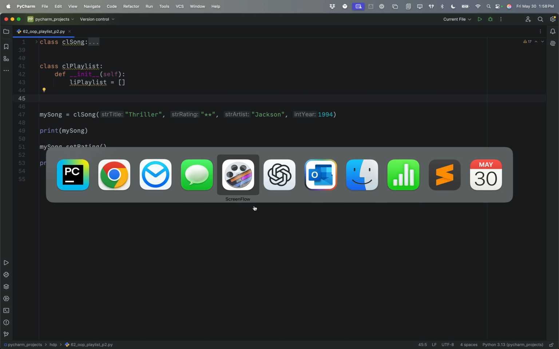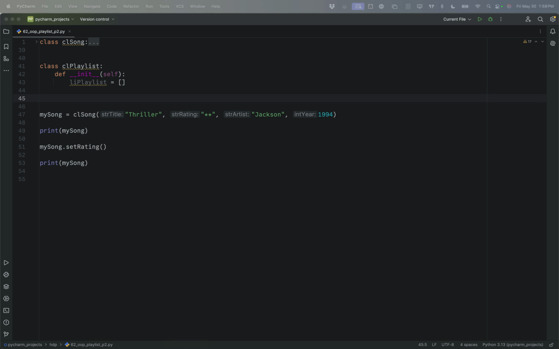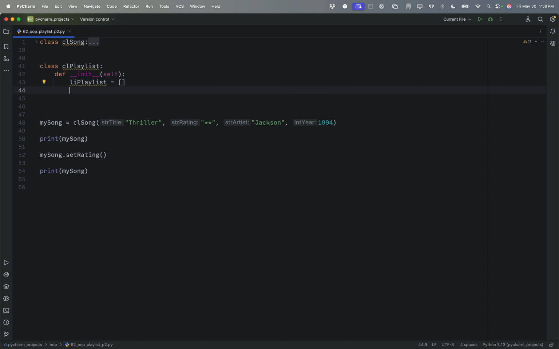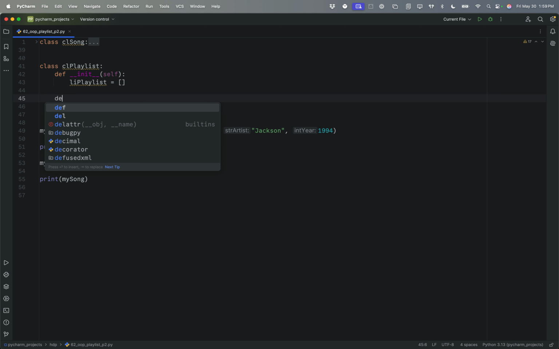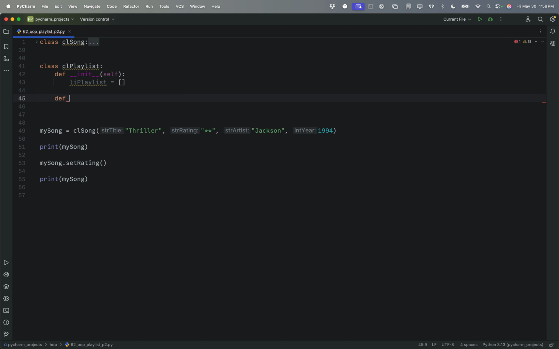The next thing we want to do is create a method that allows us to add a song.